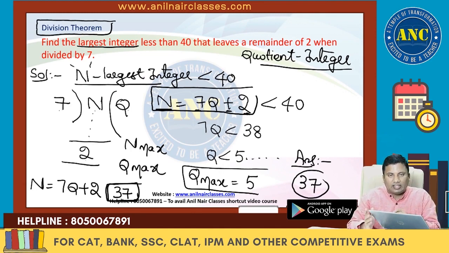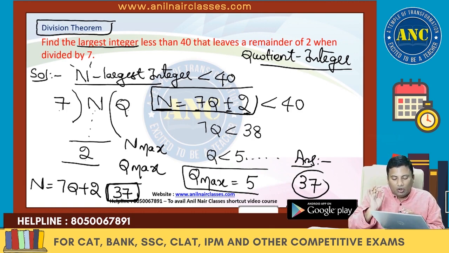It is less than 40, so 7q is less than 38. Q is less than 5 point something. Quotient should be an integer, and the integer just less than 5 point something is 5. Q maximum is 5. 7 fives are 35 plus 2, 37. Answer for the first question is 37.